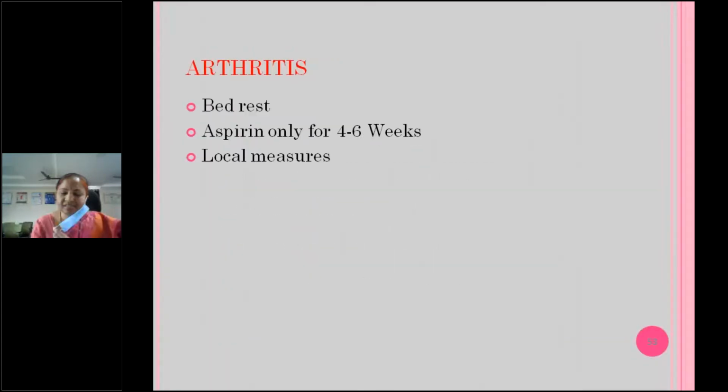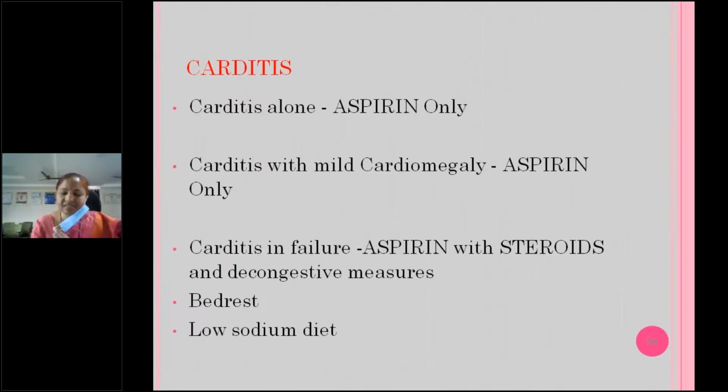Arthritis only, bed rest and aspirin for 4 to 6 weeks is sufficient, and local measures to relieve the pain. Usually there will not be any deformities, but we have to give secondary prophylaxis. Carditis alone, aspirin. Some people also add steroids. Carditis in failure, definitely we have to add steroids. That's a must. Prednisolone is the drug of choice, along with aspirin.